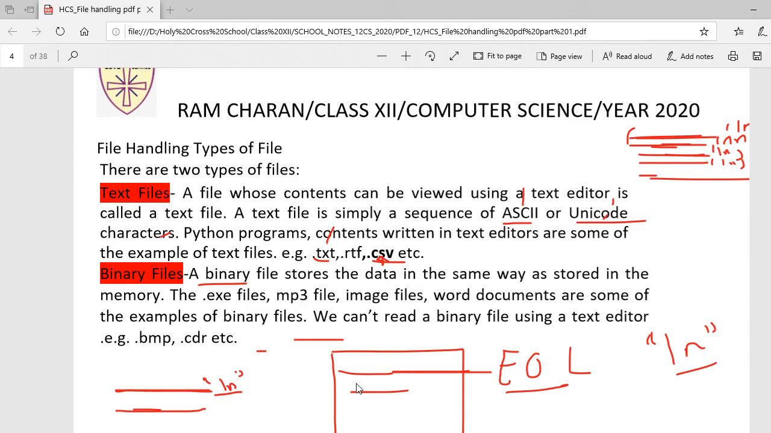Okay, so let's have a nutshell revision for this data file handling. So, guys, we are having two types of file available here: a text file and a binary file. Okay, a text file will simply store all the characters available in ASCII format or Unicode format. Right? Do you know ASCII format and Unicode format?